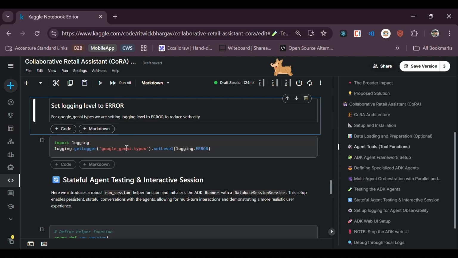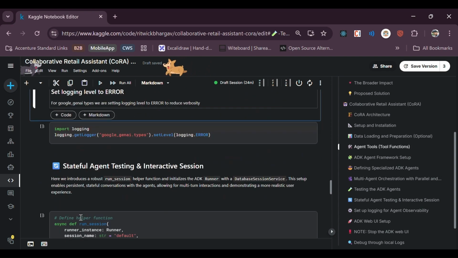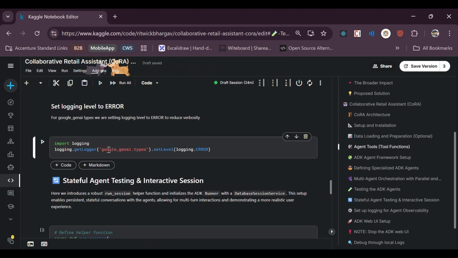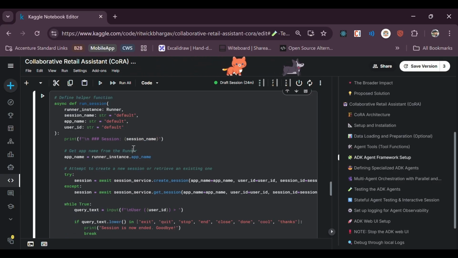Now, moving on to the next step. So here you can see we have some warnings as well. Just to suppress that, we are using this where we are reducing the verbosity. And let's move on to the stateful agents.